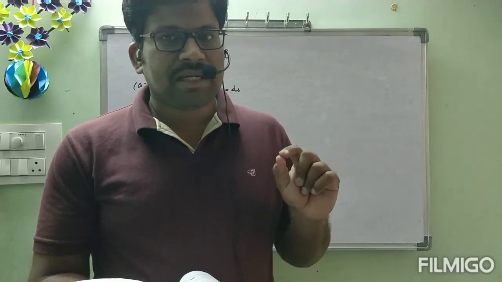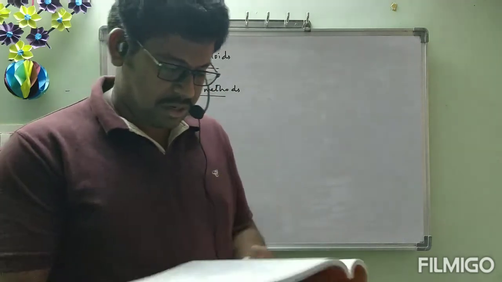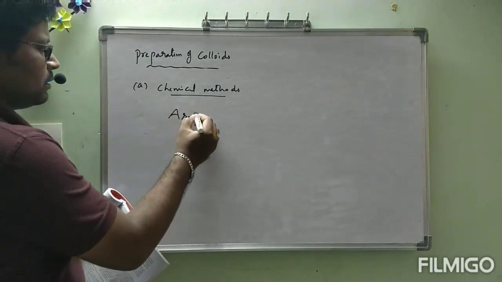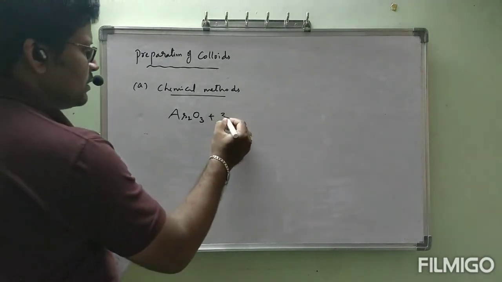Because true solution particles are very small, colloidal particles are big. To form the colloidal particle size, definitely these small particles should be aggregated, meaning coming together, leading to formation of salts. First example: As2O3 plus 3H2S.